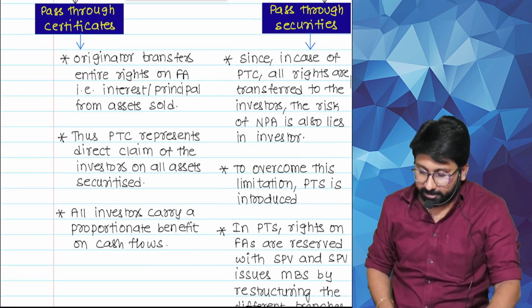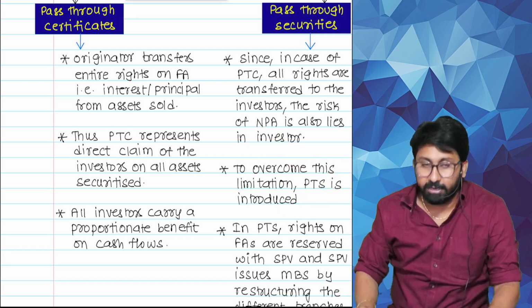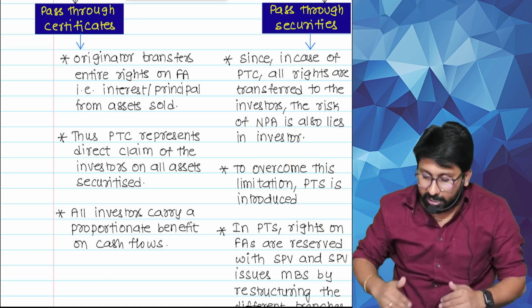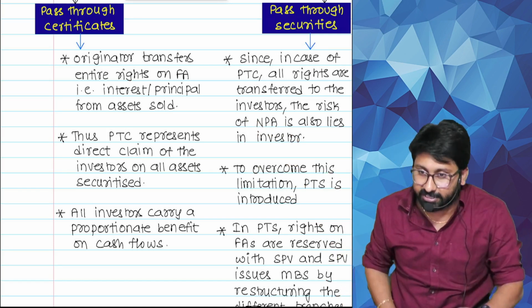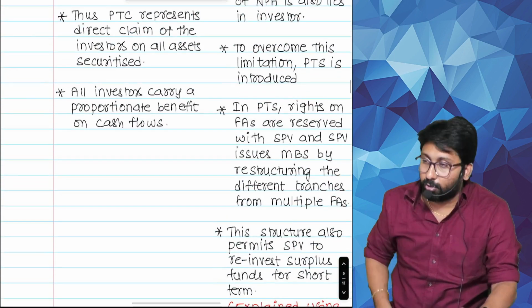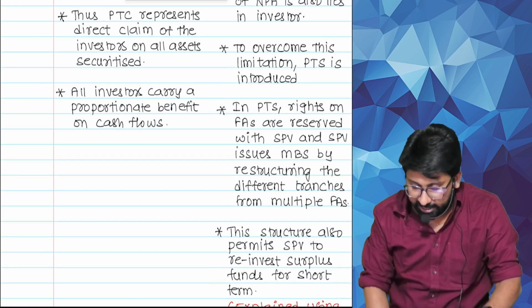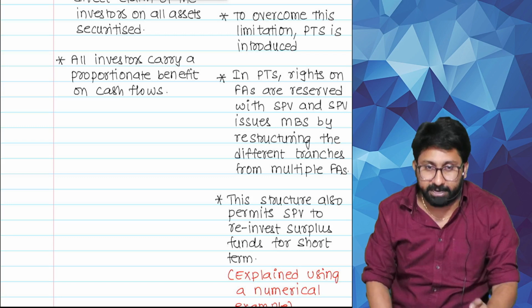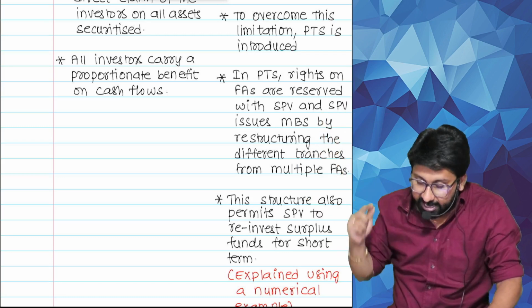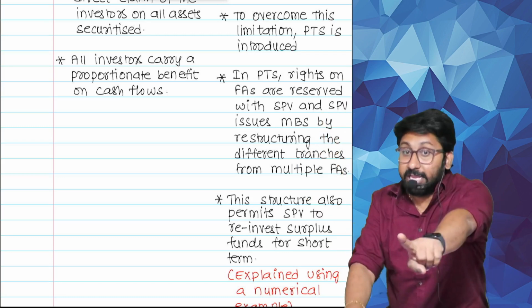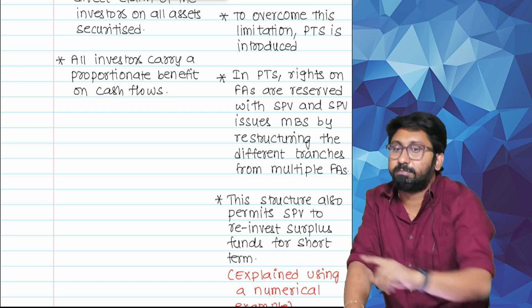Read pass-through certificate. In case of pass-through certificate, all rights are transferred to the investor. The risk of NPA also lies with the investor. To overcome this limitation, pass-through security is introduced. Read. In PTS, rights on financial assets are reserved with the SPV, and SPV issues mortgage backed securities. On the EMI you don't have a right. You have a right on the mortgage backed security.